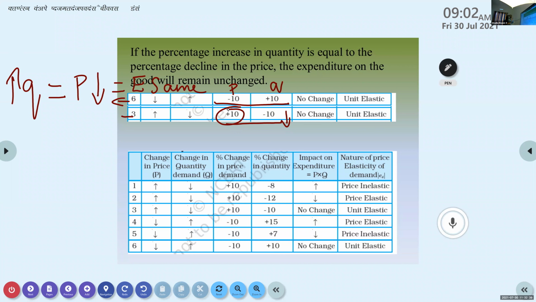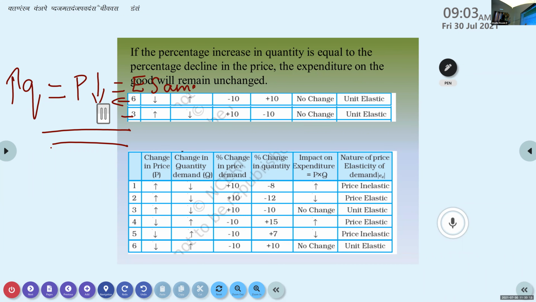So here what you have to tell: the percentage decrease in the quantity is equal to the percentage increase in the price. Then the expenditure on the goods will remain unchanged. So that also we call it unit elastic. Okay, so here what I have written is a small one. The same way I told you related to price elasticity also. Make some points like this, so it will be easy for you to remember.